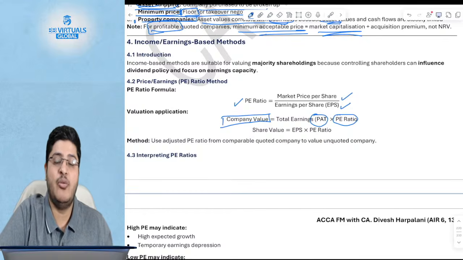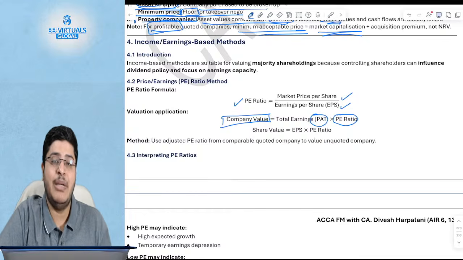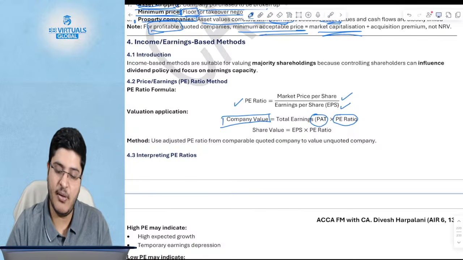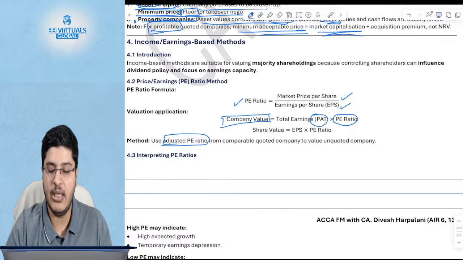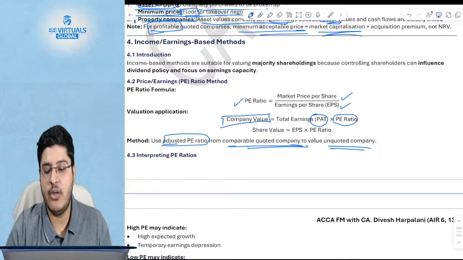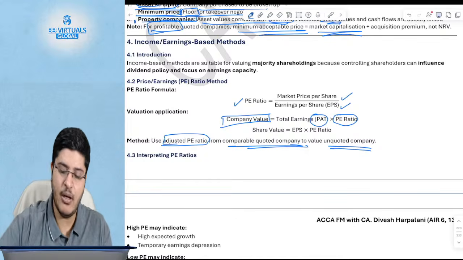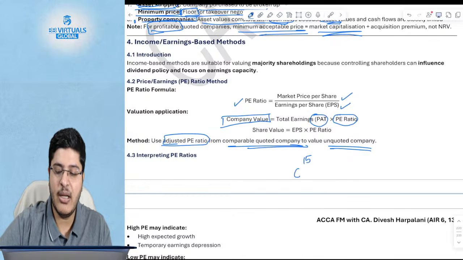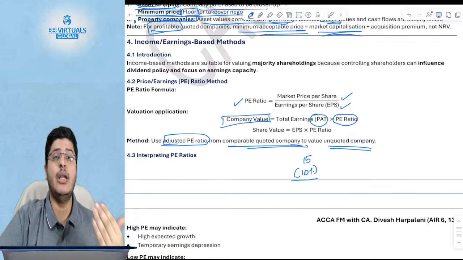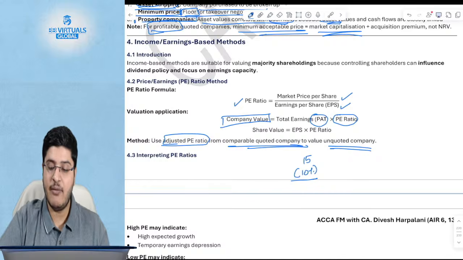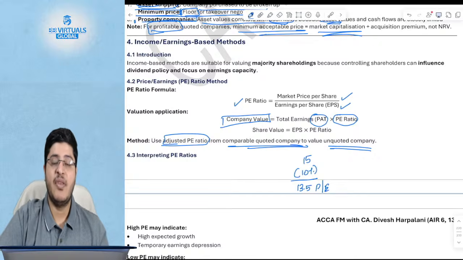Where do you get the PE ratio from? The PE ratio could be an industry PE ratio, and then you adjust. If it's an unquoted company, you adjust the PE ratio from a comparable quoted company to value an unquoted company. How do you adjust? And there is no right number. Let's say if the quoted company PE is 15, you will say for unquoted, I will take a 10% discount. Why? Because the shares of unquoted companies are non-liquid. So you will say I will give a discount, and I will value the unquoted company at a PE of 13.5.